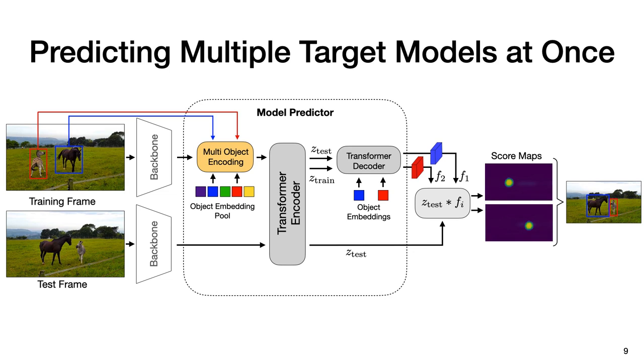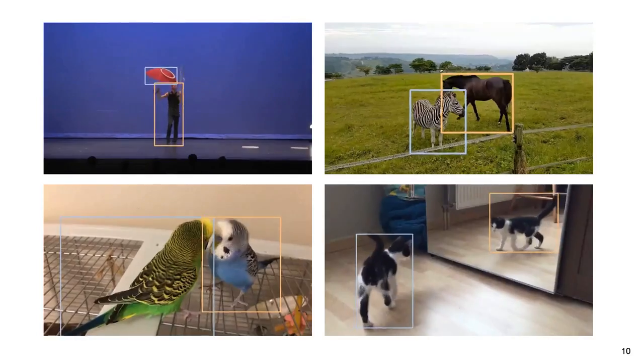Afterwards, we combine these encoded training frame features with the test frame features and feed them into the transformer encoder that propagates the target information from the training frame to the test frame. Now we feed the refined features to the transformer decoder that we query with the very same object embeddings that we used for encoding each target. The decoder then produces the target model for each target object. Finally, we apply these target models on the refined test frame features in order to localize the targets in the test frame and regress their bounding boxes.